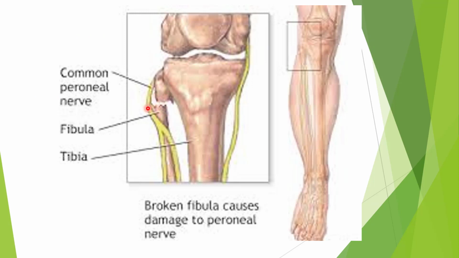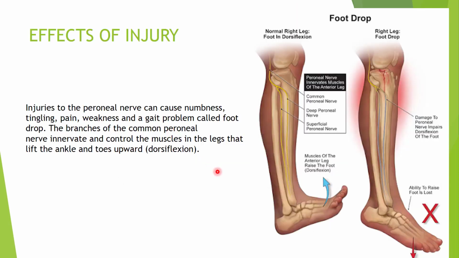See here, this is the fracture of the neck of the fibula. Here also the common peroneal nerve will be damaged. What will be the effect of injury? Injuries to the peroneal nerve can cause numbness, tingling, pain, weakness and a gait problem which is called foot drop. See here, foot drop.